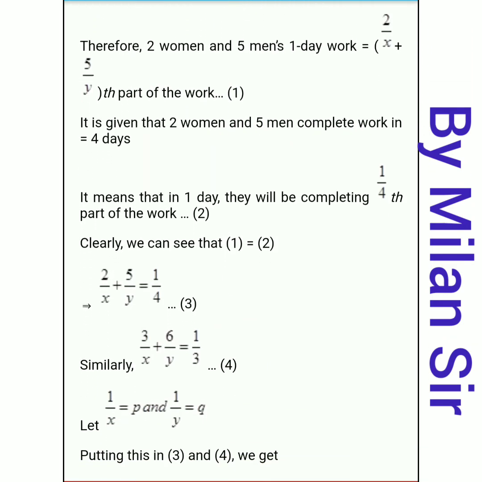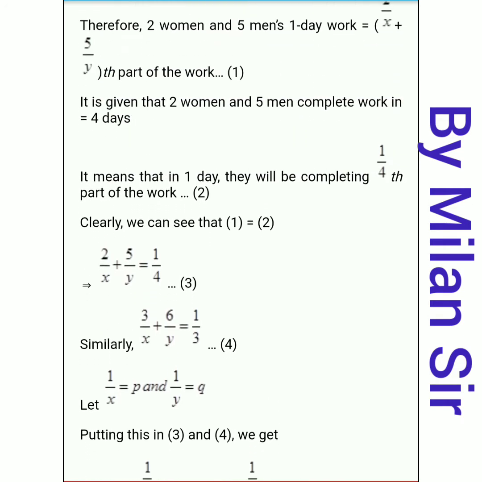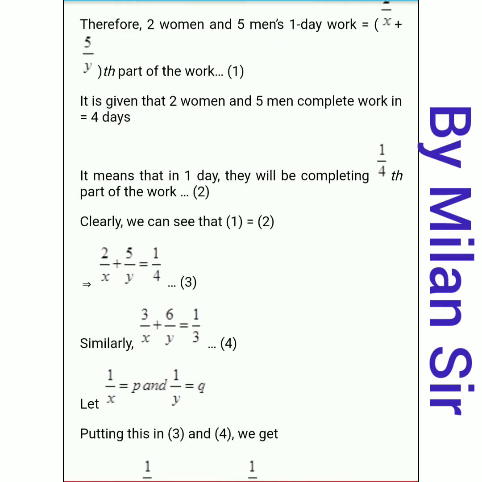So our final equation: 2 women's one day work is 2 by x, which we already found here. 5 men's together work is 5 by y, that we also found here. And total work in 1 day is 1 by 4. That's why we convert all the things into one day's work.